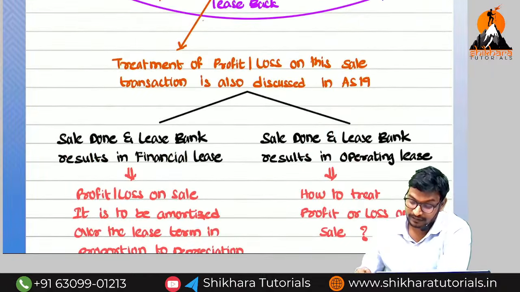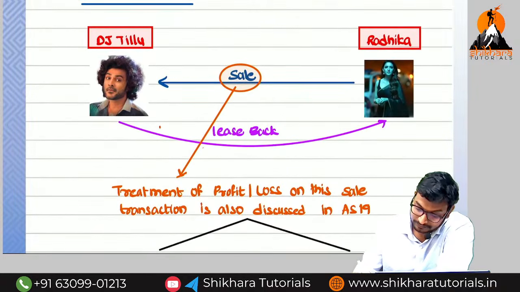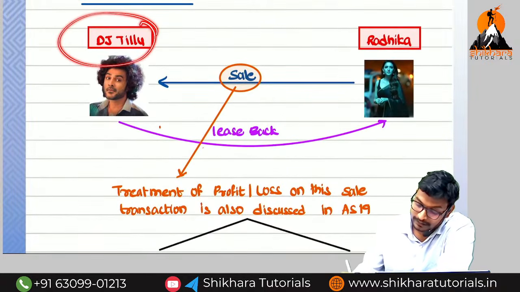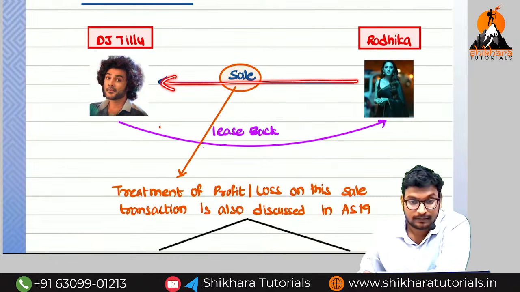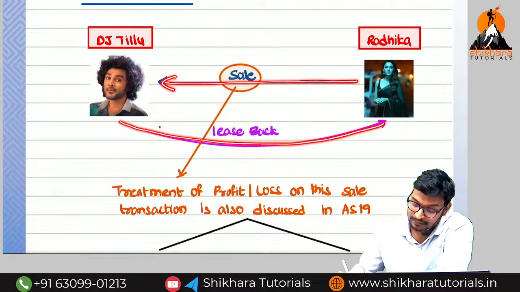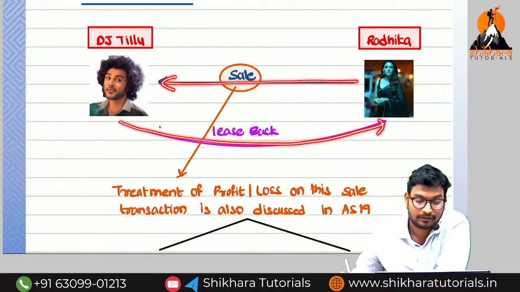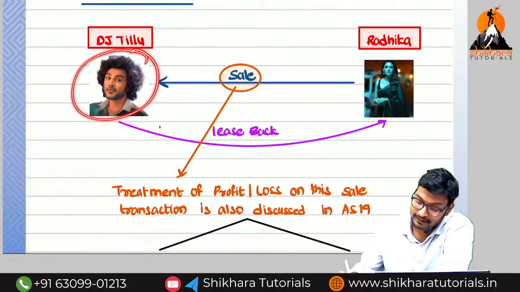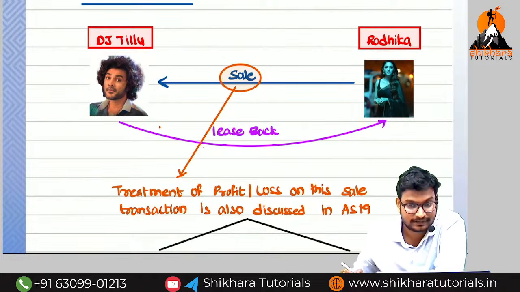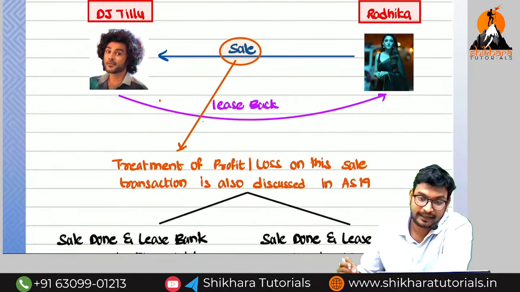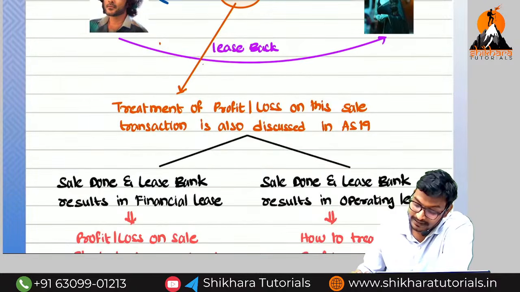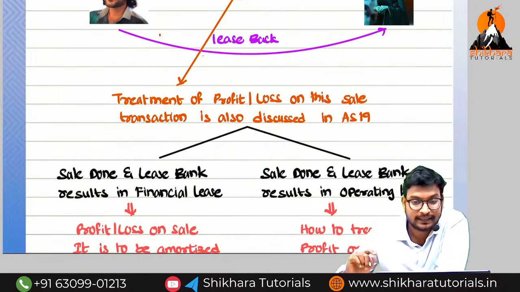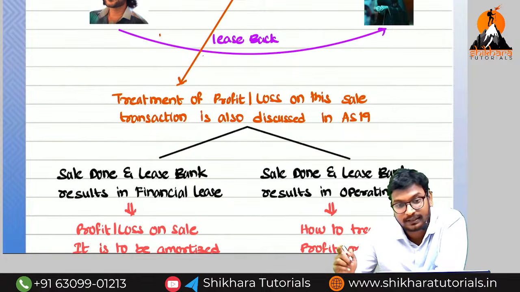So what is the concept here? Sale and leaseback. Tillu and Radhika: here Radhika sold one particular asset, and the same asset, Tillu is going to lease back once again to Radhika. Both have a connection like Tom and Jerry, so they will fight each other every time in the same way. So sale, and again leaseback. If the leaseback is on an operating lease or a financial lease, what are the things we have to see?